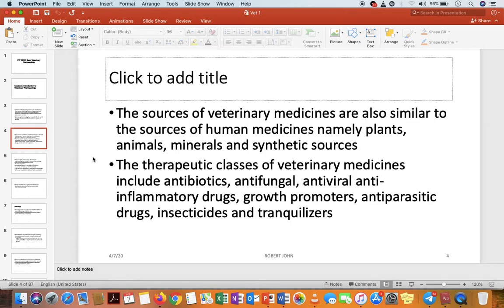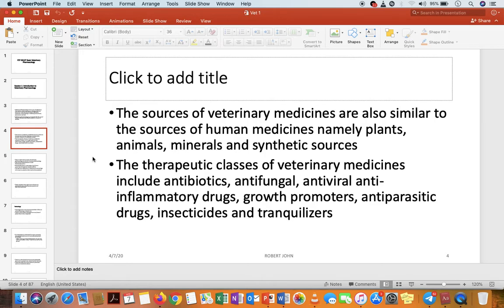There are various therapeutic classes of veterinary medicine. There are therapeutic classes of medicines in human beings, and we also have them in veterinary. When you hear the term therapeutic classes of medicine, you are talking about classes based on their therapeutic application, that is, in which way the medicines are used, or what they are used for.